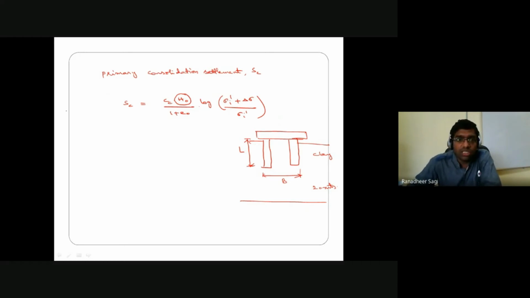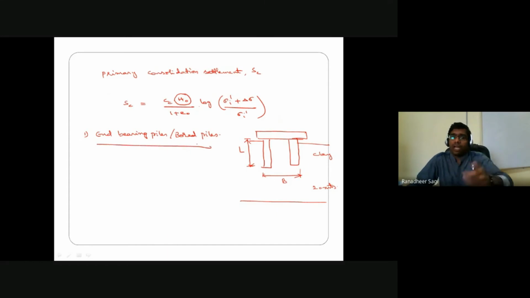Let's say it is the case of an end bearing pile or bored piles. If it is the case of an end bearing pile or a bored pile, from what depth onwards is the net load transferred from the piles in that pile group assumed to be distributed onto the clay soil strata?